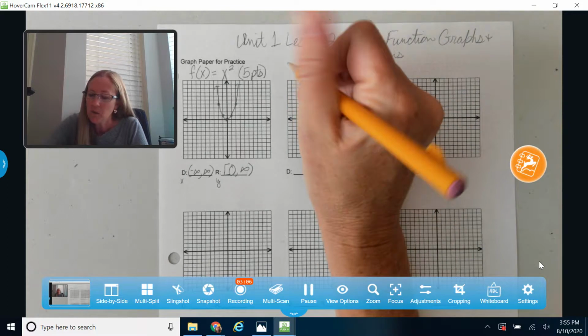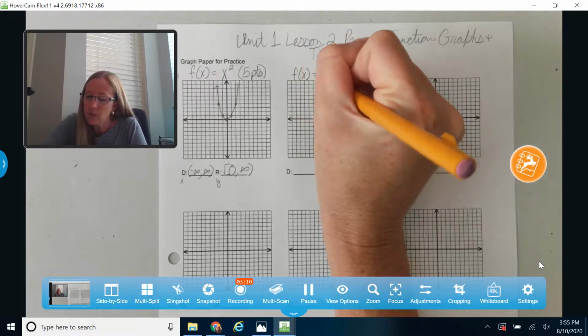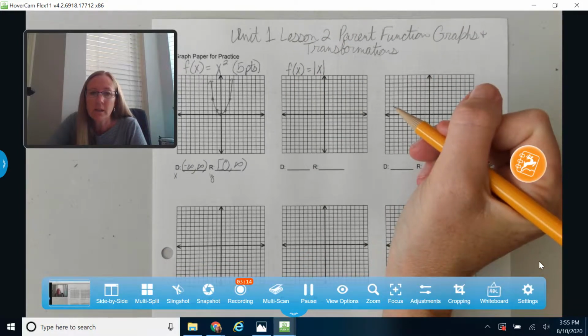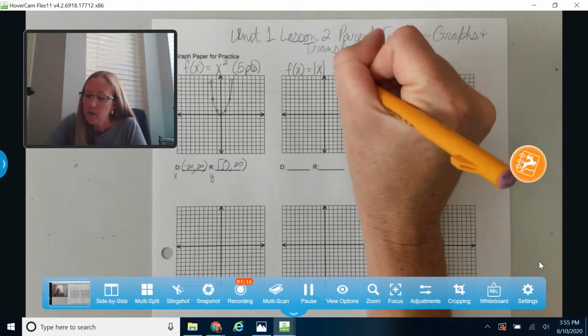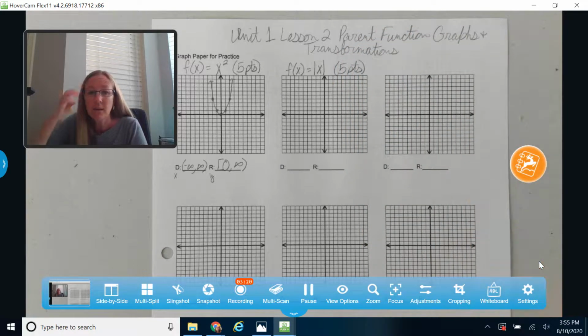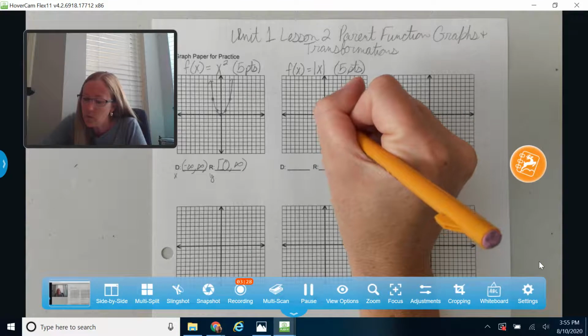All right, the next parent function I like to talk about is my absolute value parent function. I like that one because it looks a little bit like the quadratic, so I like to do that one next. I'm also going to draw 5 points on this one. This is the one that comes out as that nice V shape. Whereas x squared is that U shape or the parabola, this absolute value is going to give you a V shape. I'm still going to start right here at 0, 0.